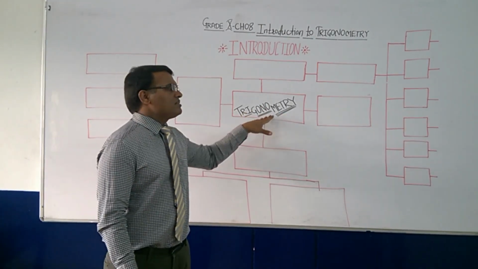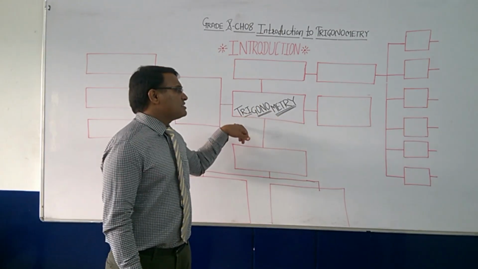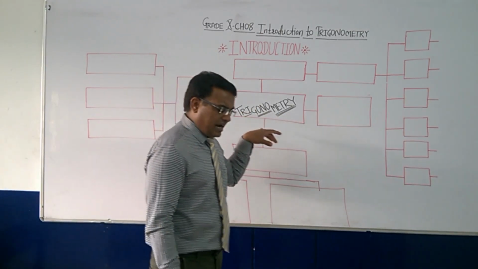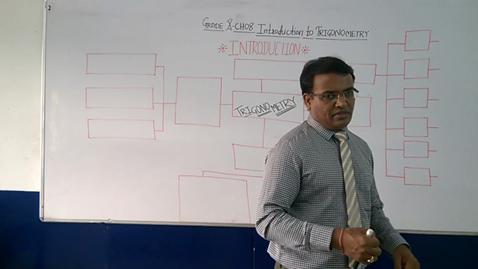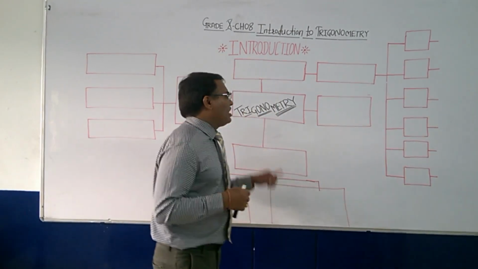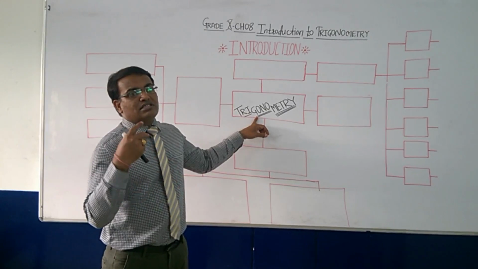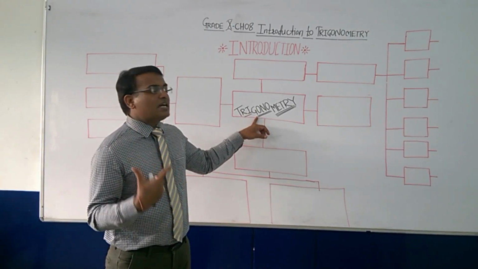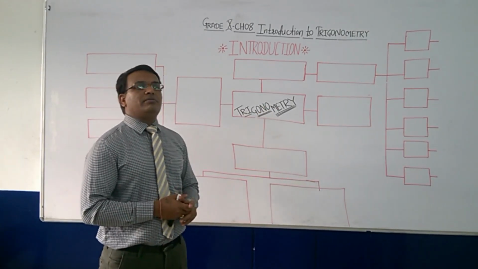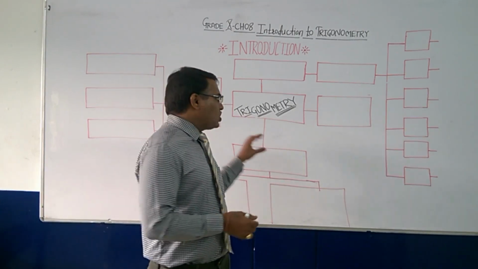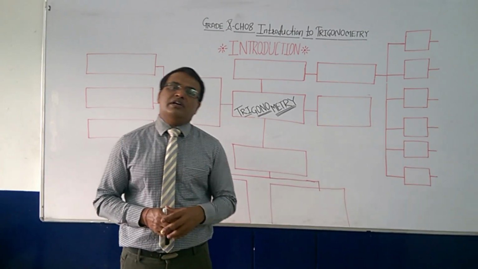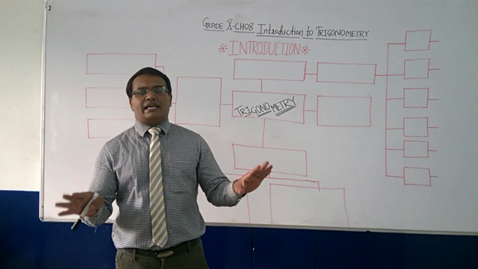Trigonometry has some different parts. The first part is tri. What does it mean? Tri means 3. Gon means sides. And metry means measurement. So in short, trigonometry is the measurement of sides.